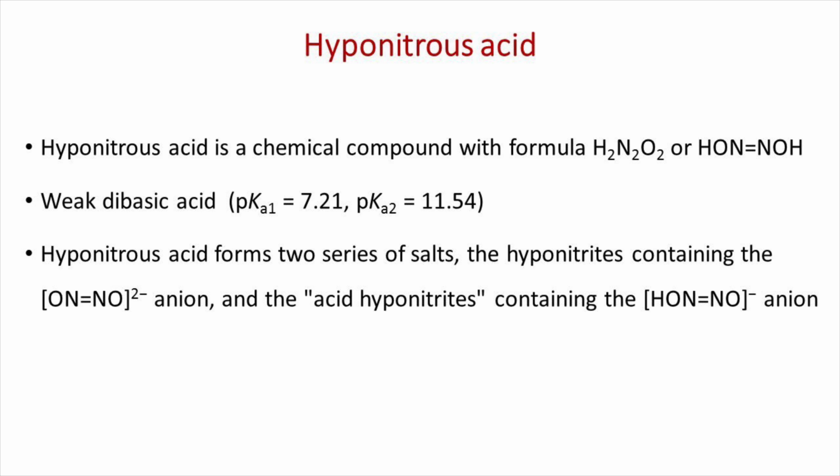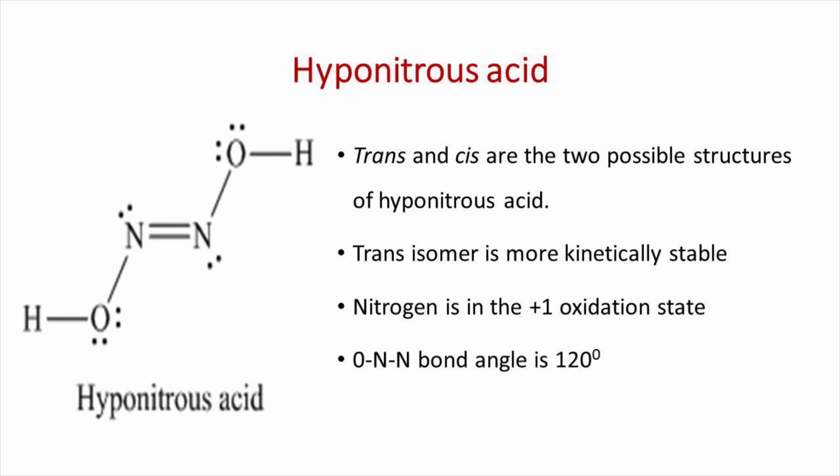Hyponitrous acid forms two series of salts, the hyponitrites containing the N2O2 2- anion and the acid hyponitrites containing the HN2O2- anion. Here, trans and cis structures are possible for hyponitrous acid. The trans isomer is more kinetically stable. Nitrogen is in the +1 oxidation state and the oxygen-nitrogen bond angle is 120 degrees.